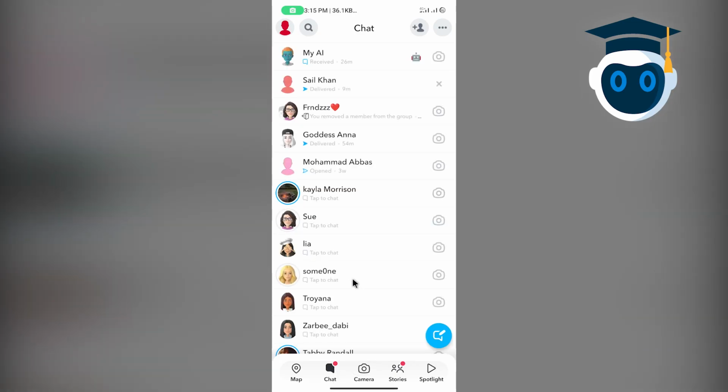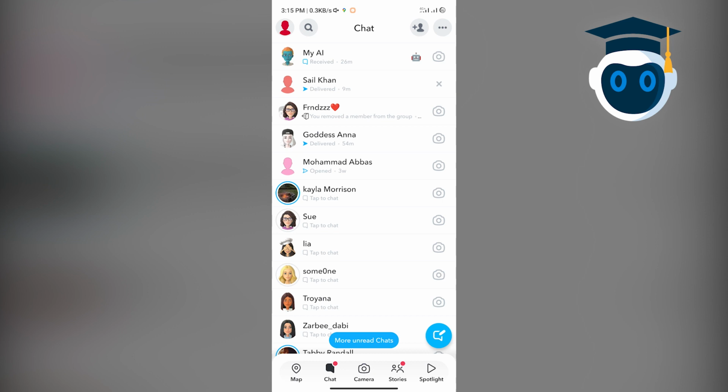Before starting the process, let me tell you one thing. There is no way by which you can directly remove the AI from your Snapchat inbox. But if you are using the Snapchat Plus feature, then you can easily remove the AI from that. But if you're not using Snapchat Plus, then I have a way. By using that, maybe you will be able to remove My AI on your Snapchat app.